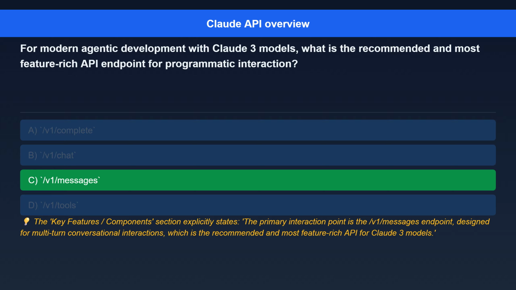The correct answer is /v1/messages. Here's the explanation. The key features/components section explicitly states, the primary interaction point is the /v1/messages endpoint, designed for multi-turn conversational interactions, which is the recommended and most feature-rich API for Claude 3 models.